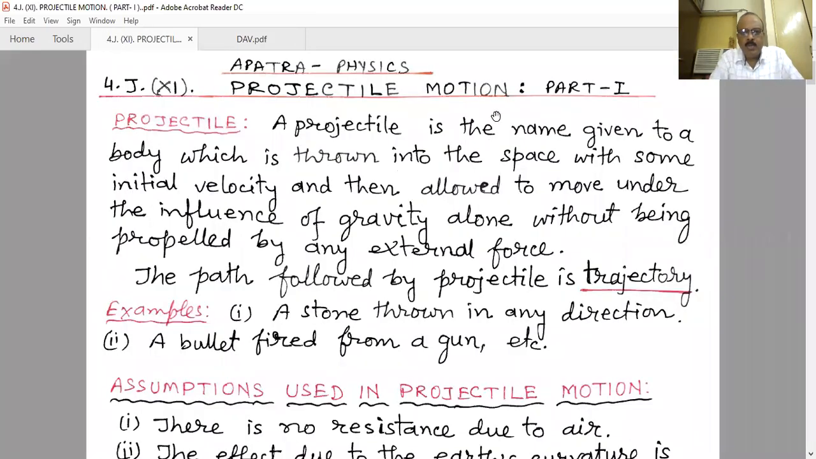Today's topic is projectile motion, part 1. That is the first part of this lesson. First of all, we have to understand what we mean by projectile.